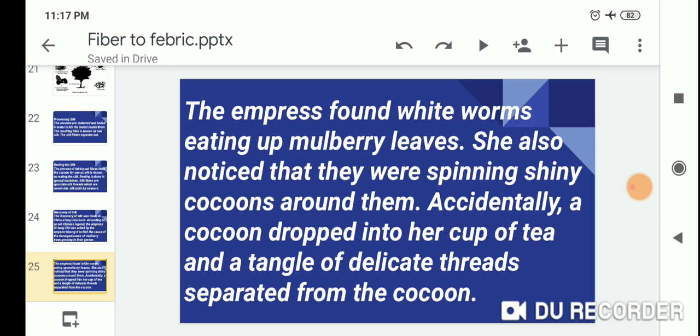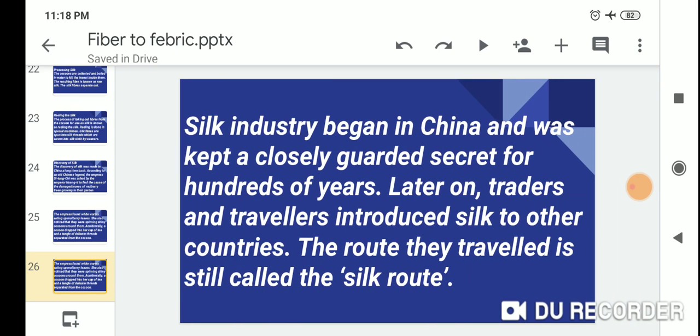Accidentally, a cocoon dropped into her cup of tea, and tangles of delicate threads separated from the cocoon.